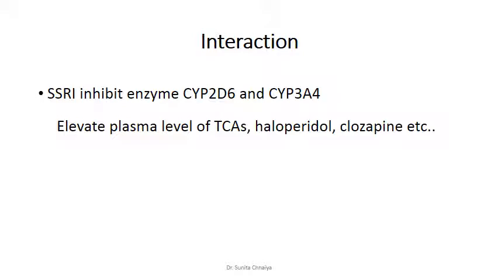Individual SSRIs differ in their pharmacokinetic profile. Some are longer acting because they are converted into an active metabolite, and that active metabolite also has a longer plasma half-life. So we can say that individual SSRIs differ in their pharmacokinetic parameters, as well as in their selectivity for different conditions. So this is all about the major group of antidepressant drugs.